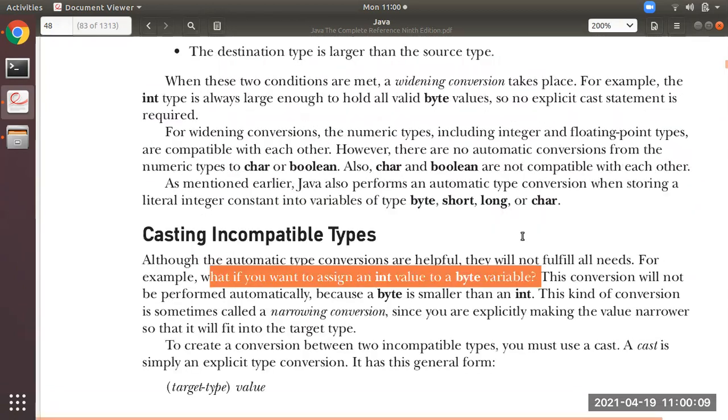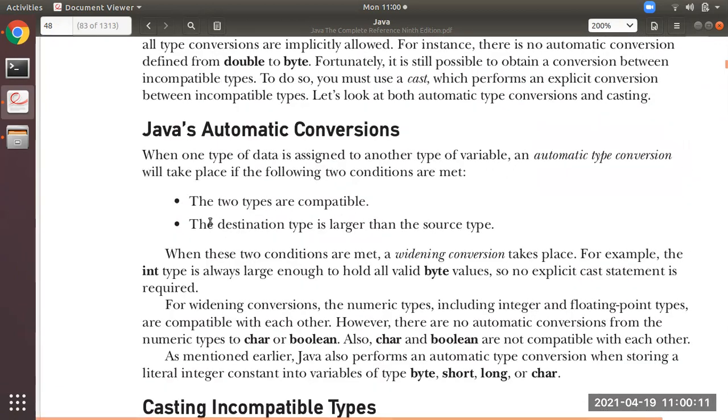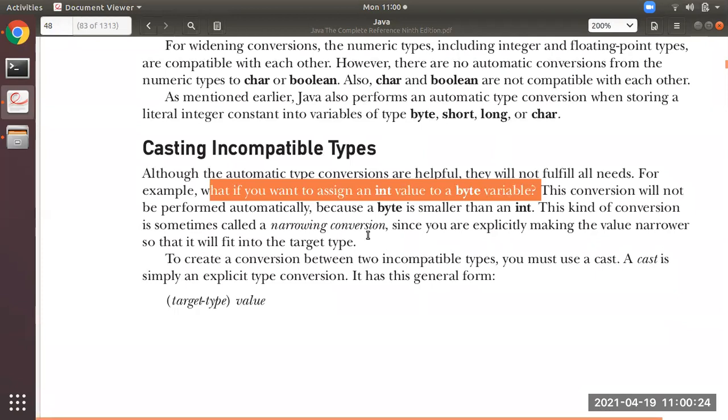Why? Because in automatic conversion, what is the second condition? The destination type should be larger than the source type. Suppose the destination type is smaller than the source type, then that will not be automatic. Like here, we are going to assign an int value to a byte variable.